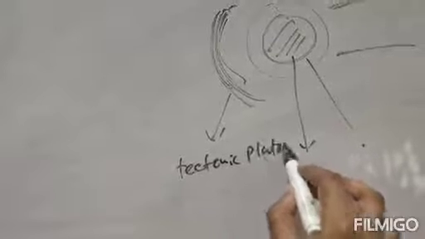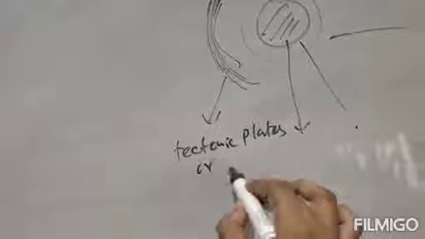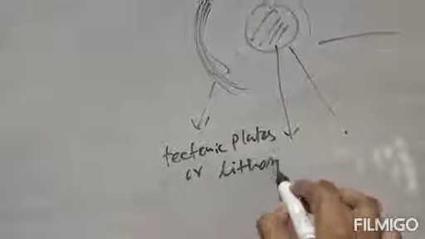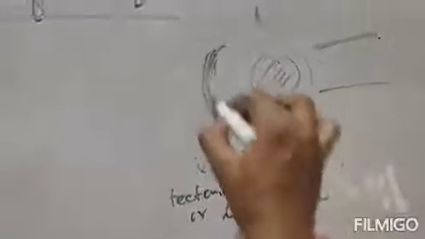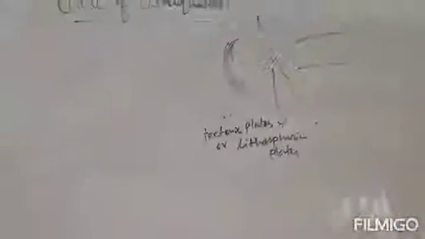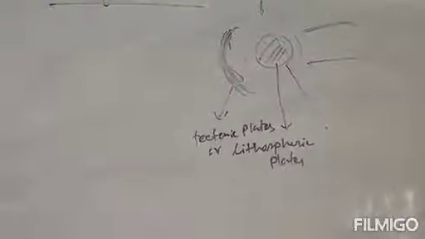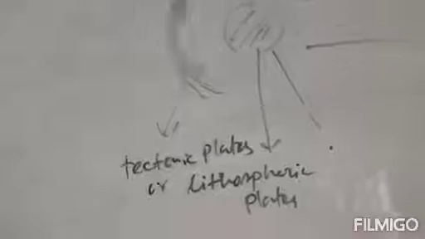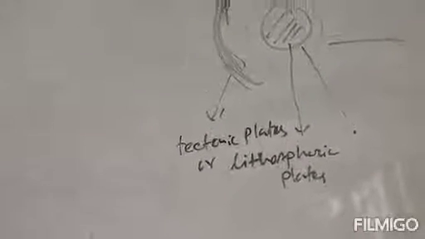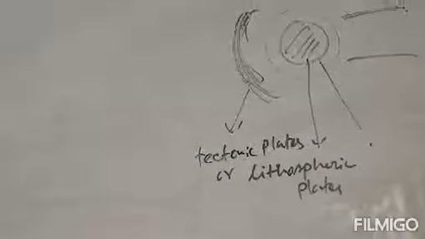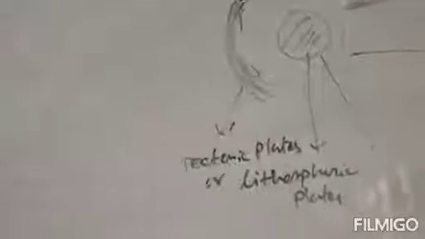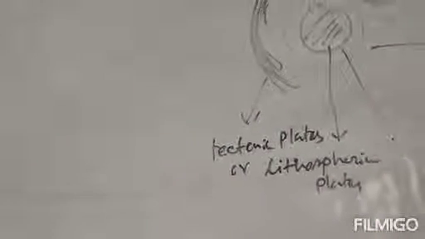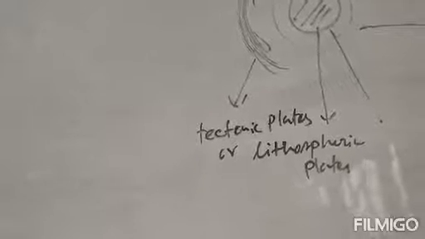They are known as tectonic plates, or you can also call them lithospheric plates, because this outer surface is known as lithosphere. Now these tectonic plates or lithospheric plates move around the earth very slowly, just a few millimeters every year.